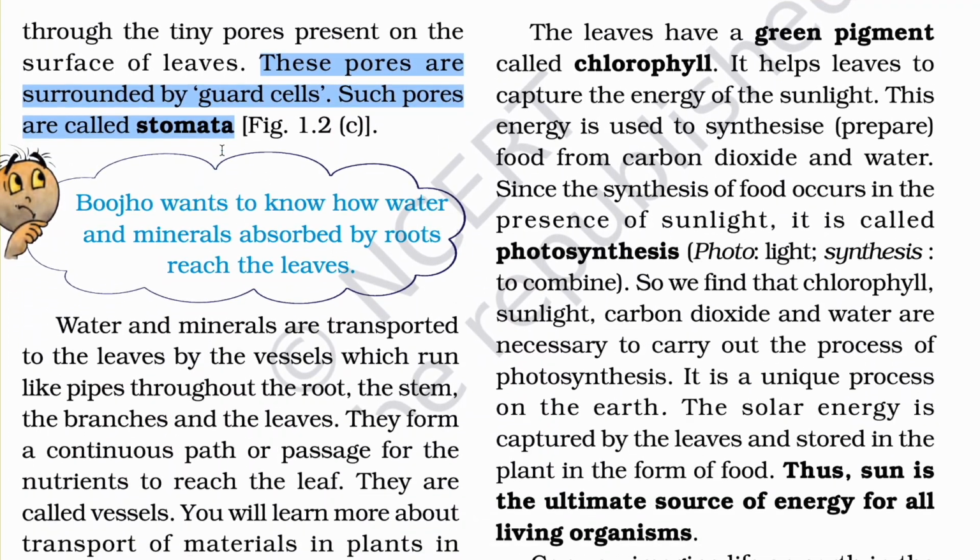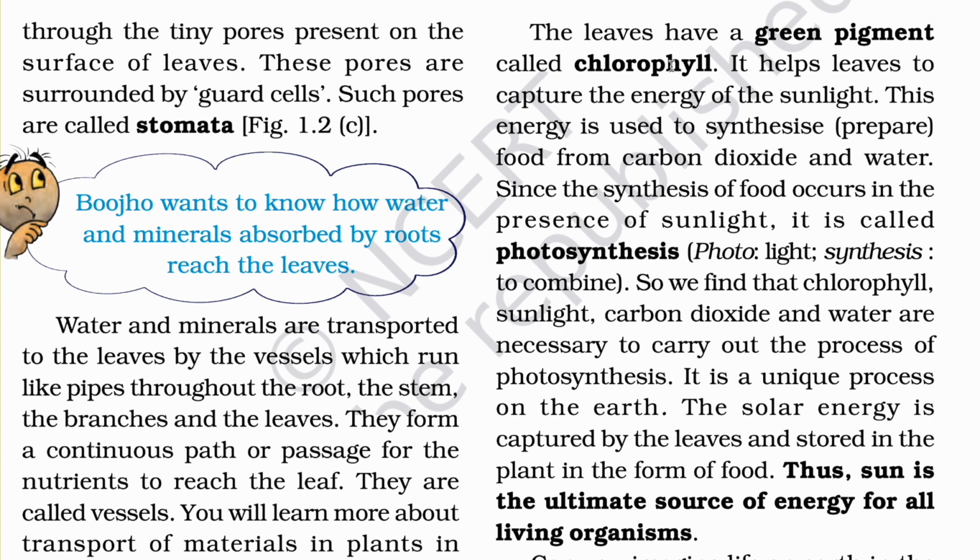The leaves have a green pigment called chlorophyll. I already told you. Remember this and underline this line right now: the leaves have a green pigment called chlorophyll. If I ask why plants are green in color, the answer is because they contain chlorophyll pigment. It helps leaves to capture the light of the sun. This energy is used to synthesize or prepare food from carbon dioxide and water.